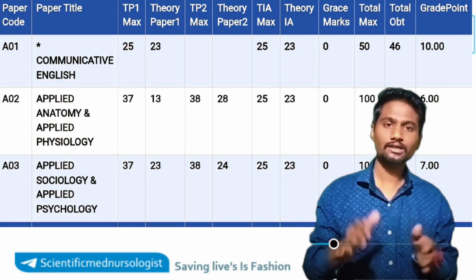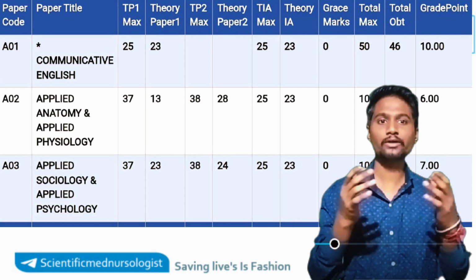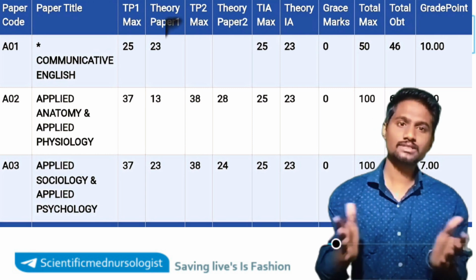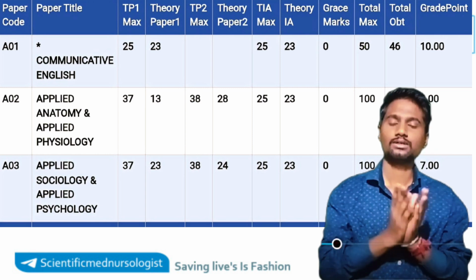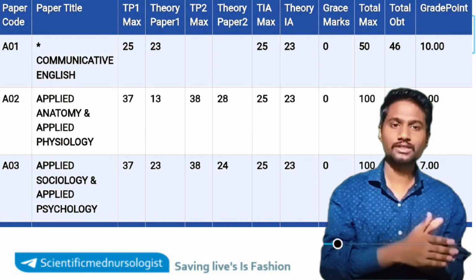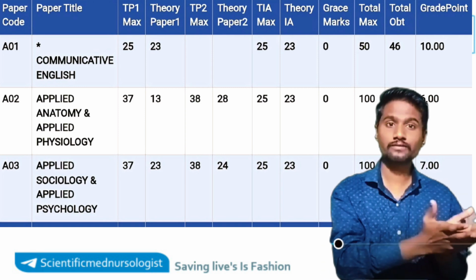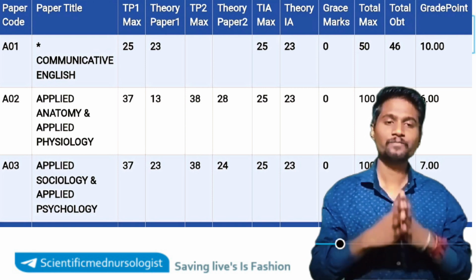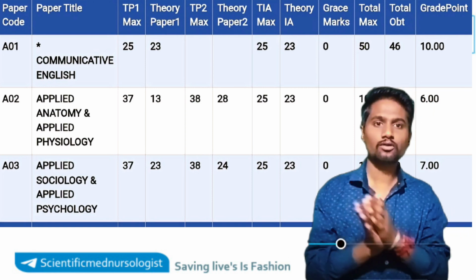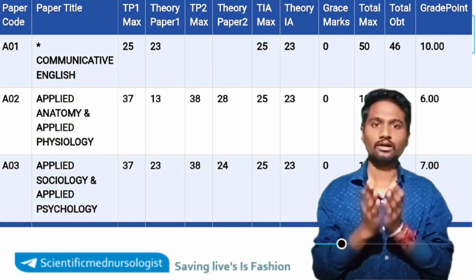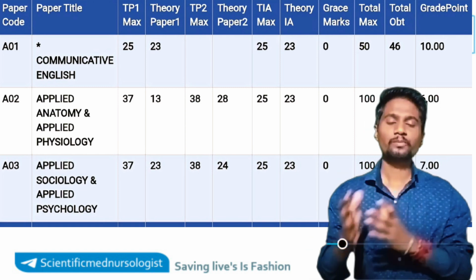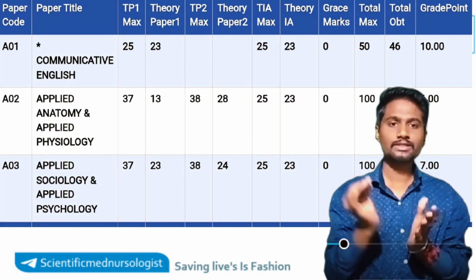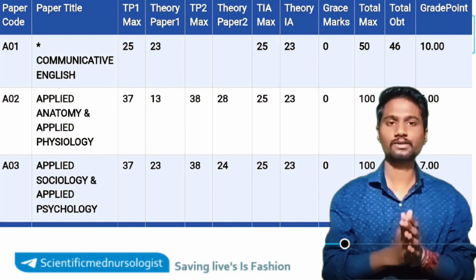So you guys know about this, right? Theory internal assessment marks will be given by your college. This will be given on the basis of how you study, how your IQ works, how much interest you show in the subject, and how much respect you show to your tutors, professors, and principals. So every college faculty will give marks based on that. Did you follow all of the college rules? Were you regular to the college? Based on many other factors, the college will give you these theory internal assessment marks.